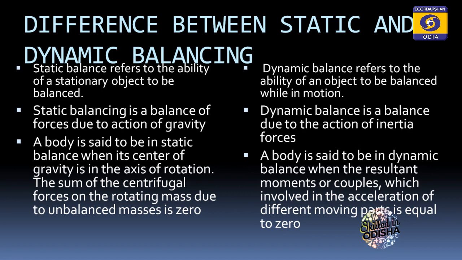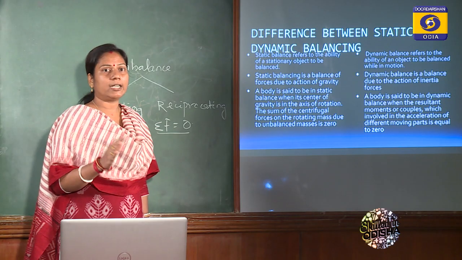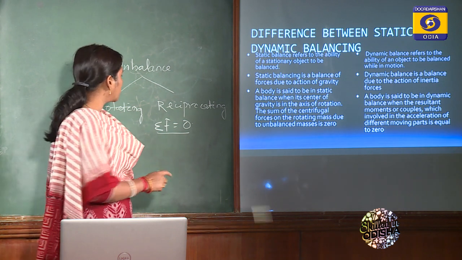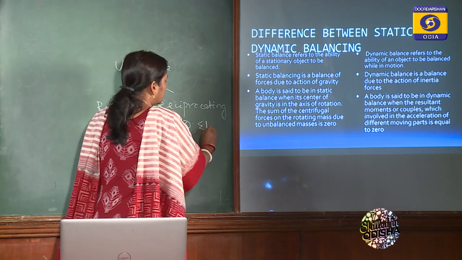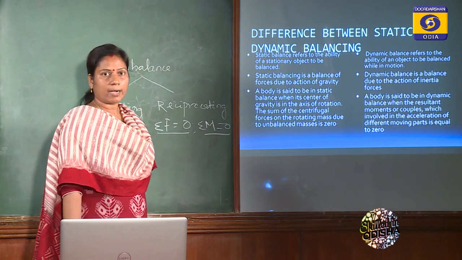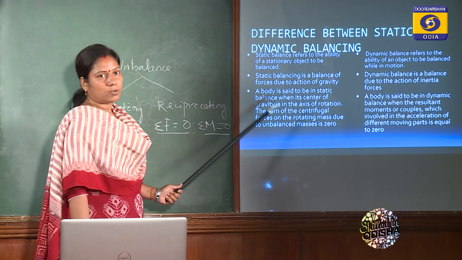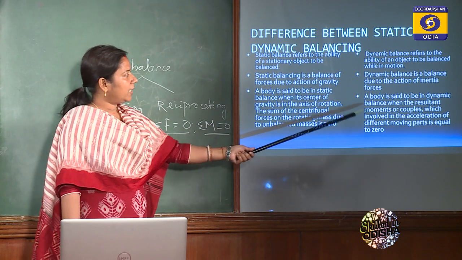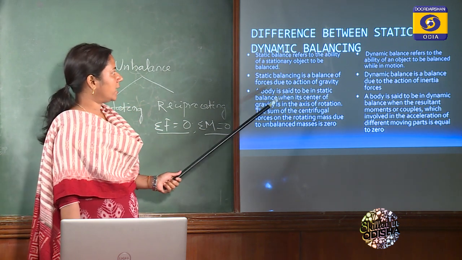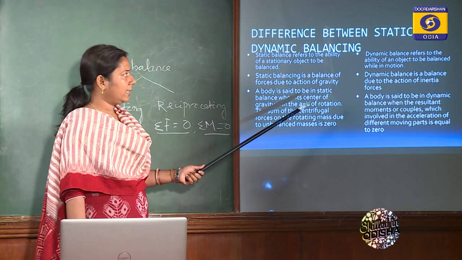And definitely, whenever we say that the parts are dynamically balanced, that means they are statically balanced. That's why we put the conditions summation of forces equal to 0 and summation of moments or couples equal to 0. That means in static balancing, one condition should be satisfied, but in dynamic balancing, two conditions should be satisfied. So this is the basic difference between static balancing and dynamic balancing.